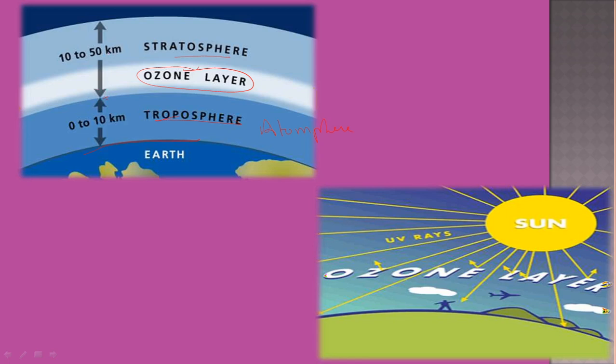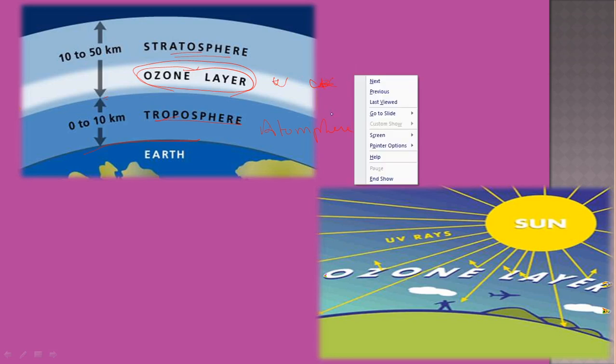From 10 to 50 kilometers there is the stratosphere, and in the stratosphere there is the ozone layer. This ozone layer helps to absorb ultraviolet C light. Why? Because it helps to form skin cancer.